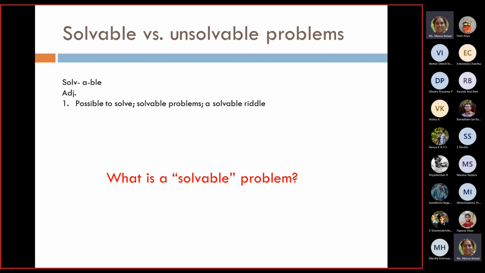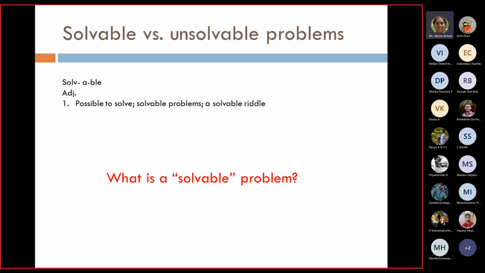Another classification is solvable versus unsolvable problems. Few problems are not solvable, right? And few problems are solvable. Unsolvable means till date there is no solution that is provided for them. Or you can say the other way around, that a solution is possible, but it is very difficult to find the solution. Very difficult to find the solution means within a finite time, right? The problem should be solvable, but given some amount of time.